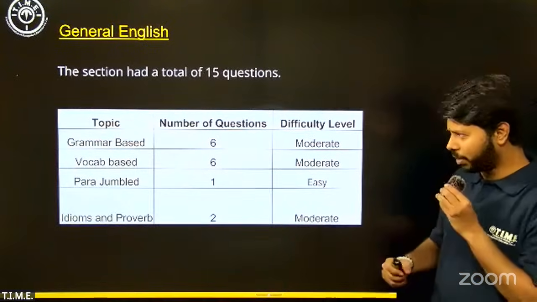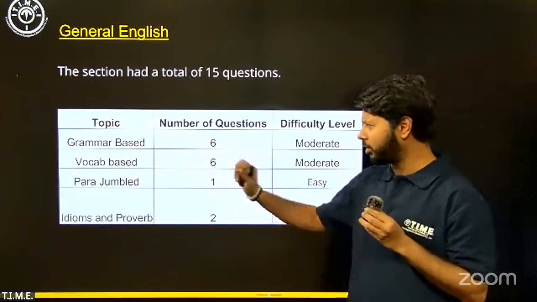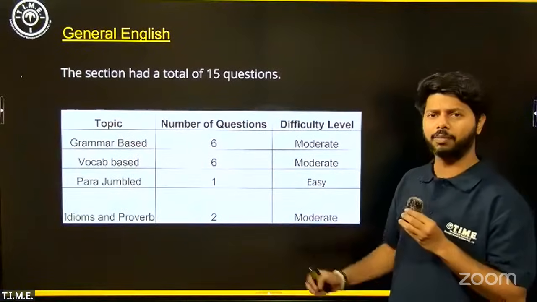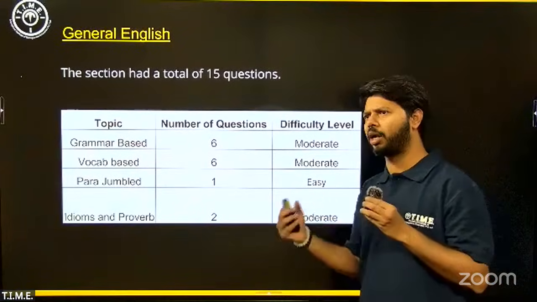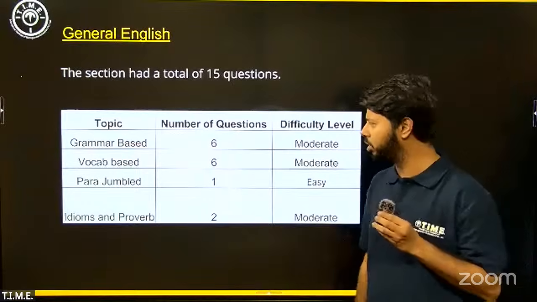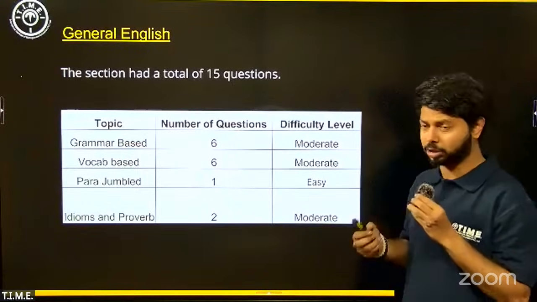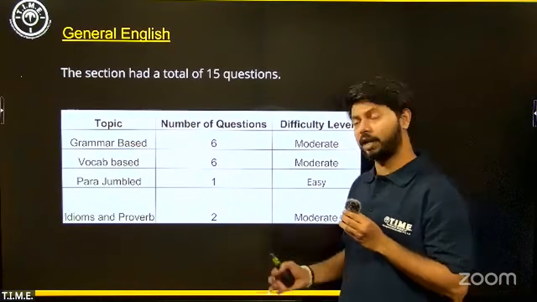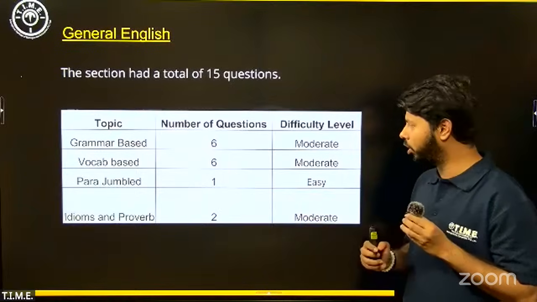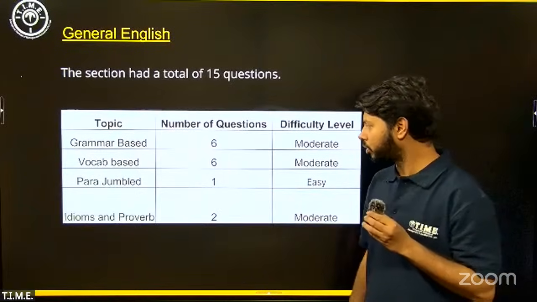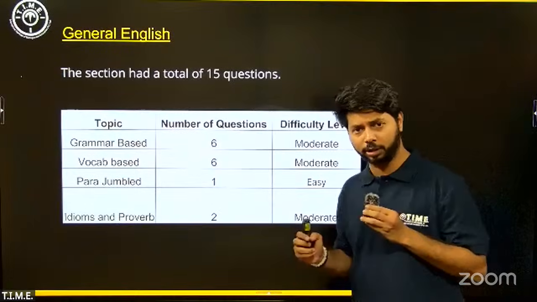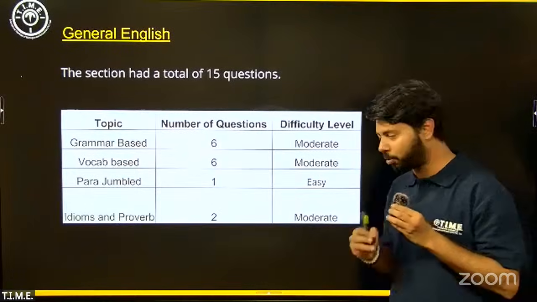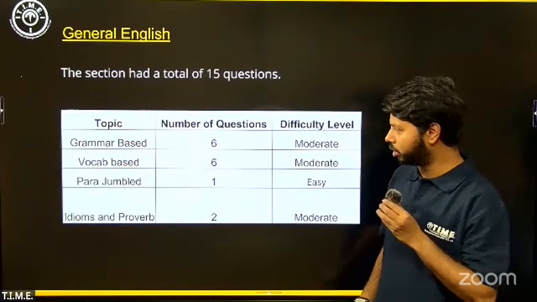Let's take a look, break it down. So we have 6 grammar-based questions. Again, most of them fill in the blanks. We had 1 passive active voice question and 1 question on parts of speech. Vocab was again about 4 of those questions were fill in the blanks. We saw 1 question which was based on etymology, and even that was not that complicated,